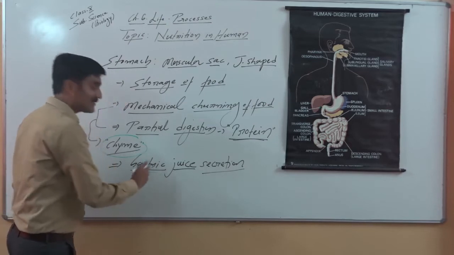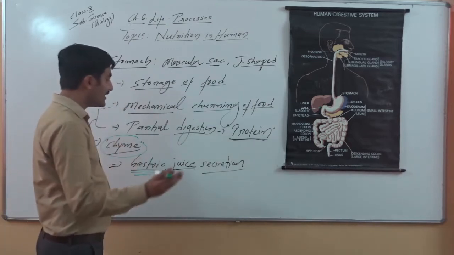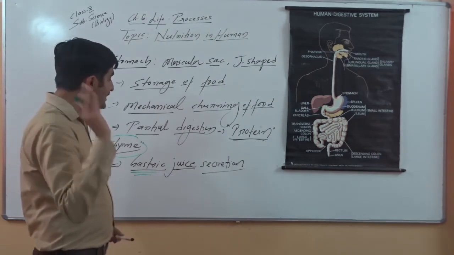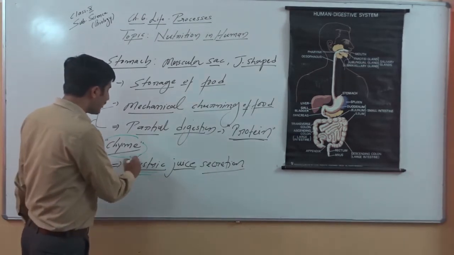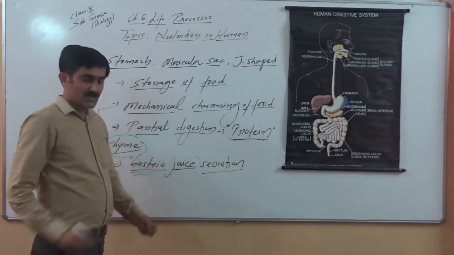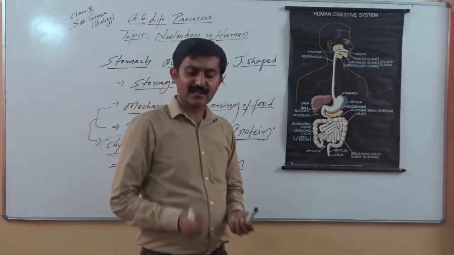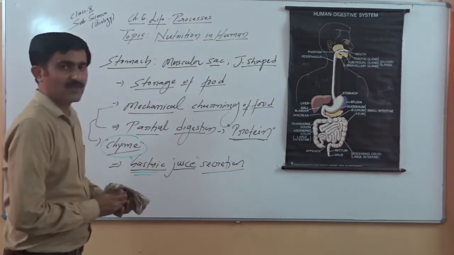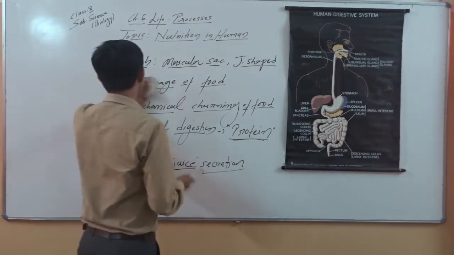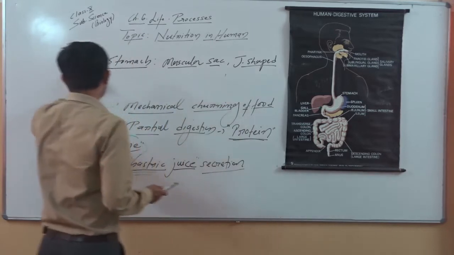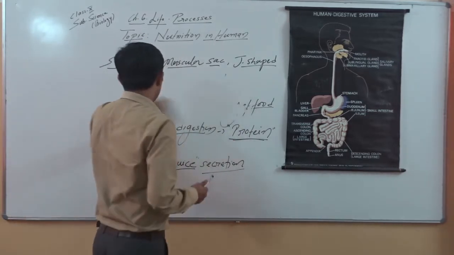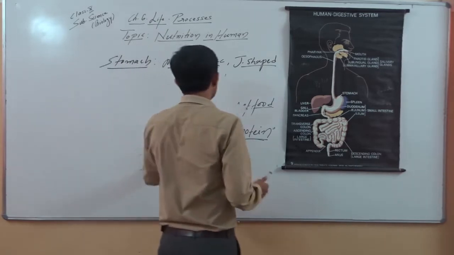The wall of the stomach acts as a gland and it releases enzymes, or there is a secretion. That secretion we call gastric juice. So we have to go into detail on the role of gastric juice in digestion of food. As I mentioned, gastric juice plays a very important role in digestion of protein. Proteins are always complex, and digestion of protein starts in the stomach itself.